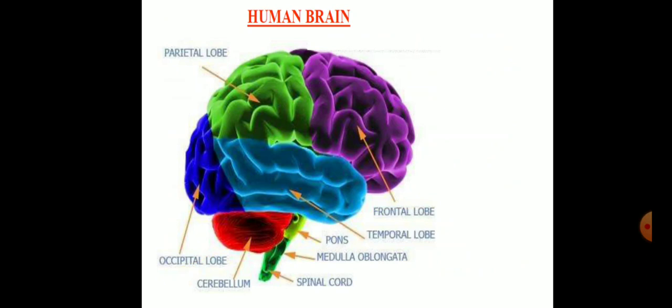Specific areas of the cerebrum are associated with a specific function. Thus, there are separate centers to hear, to see, to taste, and to speak. Damage to any particular center affects that particular function. The nerves coming from the left side of the body are connected to the right cerebral hemisphere. The nerves coming from the right side of the body cross over and enter the left cerebral hemisphere. Hence, the right hemisphere controls the organs of the left side and the left hemisphere controls the organs of the right side. Any injury to the left hemisphere results in a paralysis of the organs on the right side and vice versa.